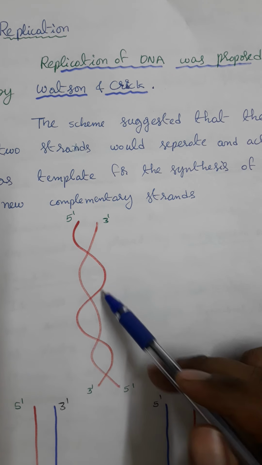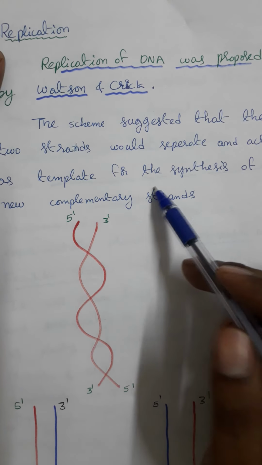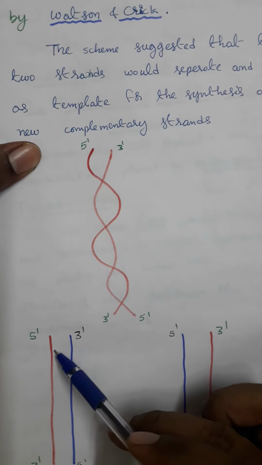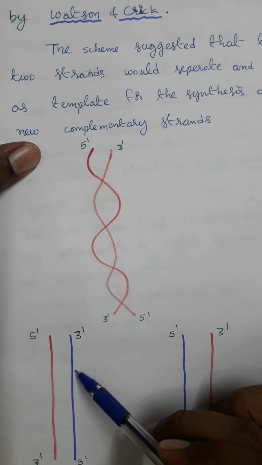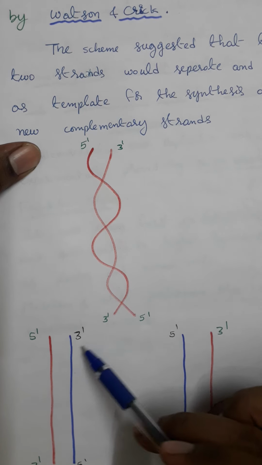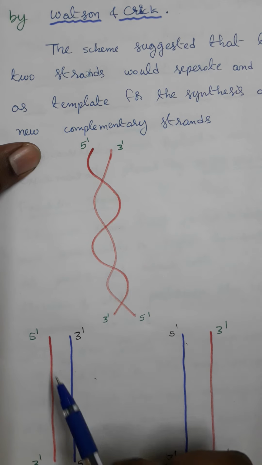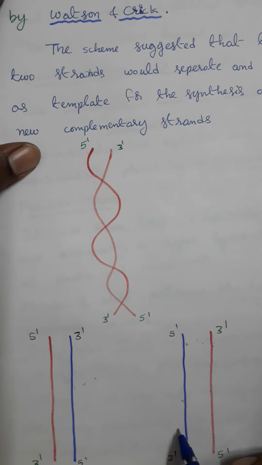In a DNA molecule, how many strands are there? Two strands. So these two strands act as templates for the synthesis of new complementary strands. Look here, this is the parental strand, and this is the newly synthesized strand. Here one DNA molecule gives rise to two DNA molecules. In these newly formed DNA molecules, one is the parental strand and another one is the newly synthesized strand. In the other DNA molecule, too, one is the parental strand and another one is the newly synthesized strand.